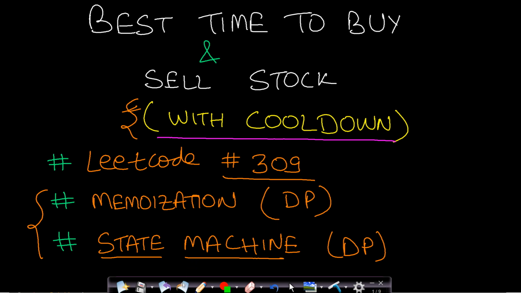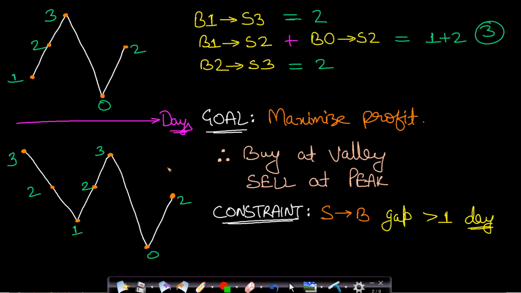Now let us see an example in order to get a better understanding. Now in this case, let us assume that we have a single stock and we are given prices on 5 different days. So on the first day the price was 1, on the second day the price was 2, and so on. Now this is the graph which is being drawn, and now you are required to find on what day you will buy the stock and on what day you will sell the stock, and again you will buy and again you can sell, so that you will optimally buy and sell it in order to maximize your profit.